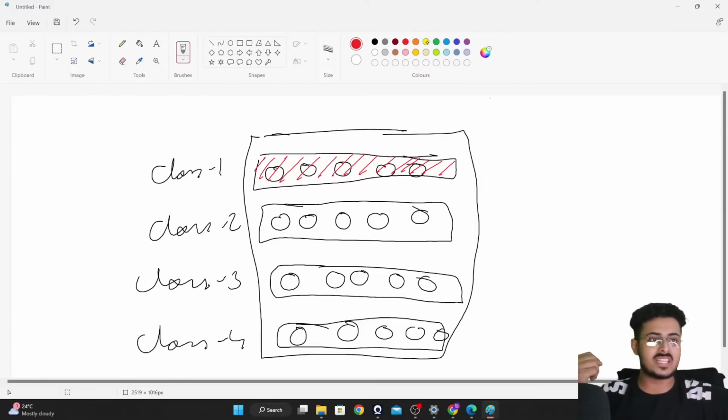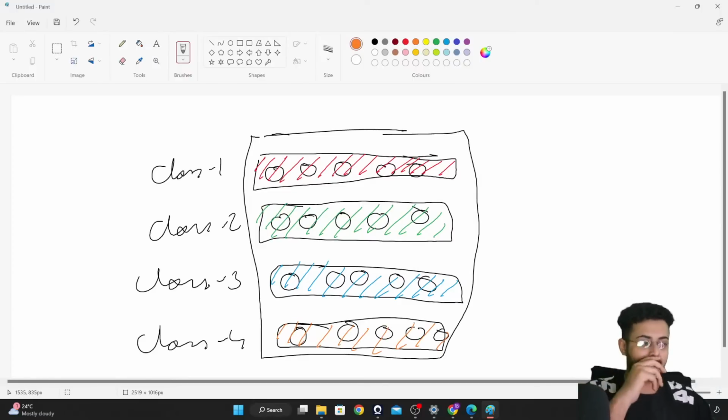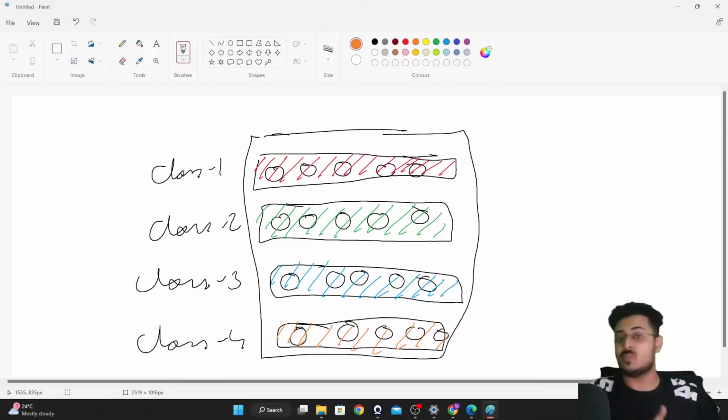Similar to that, all the students in class 2 will be wearing green color clothes. Then all the students in class 3 will be wearing blue color clothes. All the students in class 4 will be wearing, let's assume, orange color clothes. Right, guys? Please let me know. Now, so many students can be there in one class, right? Even one student can be there in one class as well.